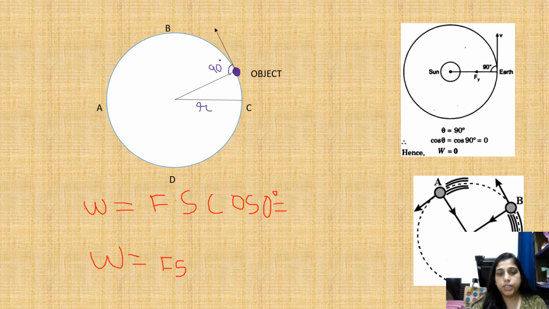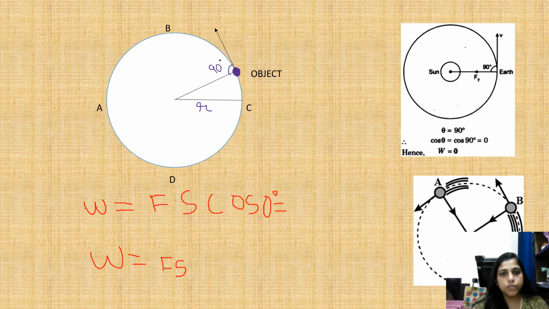Alright, but if the angle is 90 degrees, like the angle between the Earth's rotation in a circular pathway and the force applied by the sun on the earth, that is called the gravitational force. We can understand this by one example.